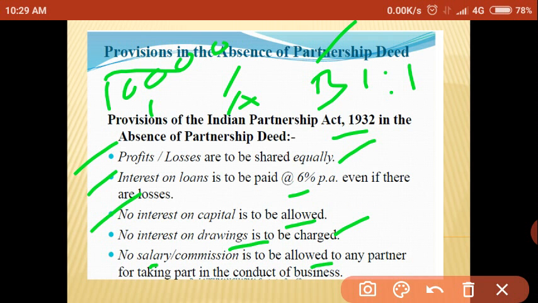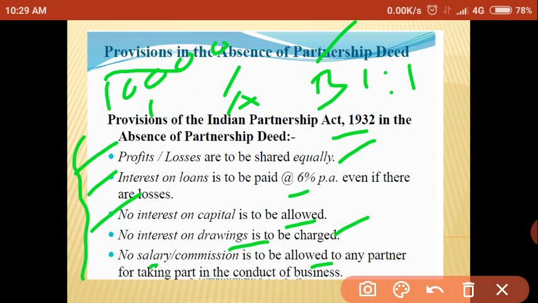In the absence of partnership deed, no salary is paid to a particular partner, and no commission is allowed to any partner for taking part in the conduct of business. So these are the provisions of the Indian Partnership Act 1932 in the absence of partnership deed.